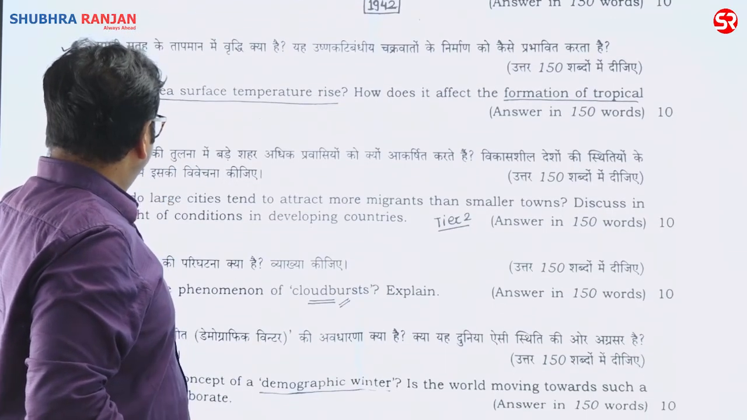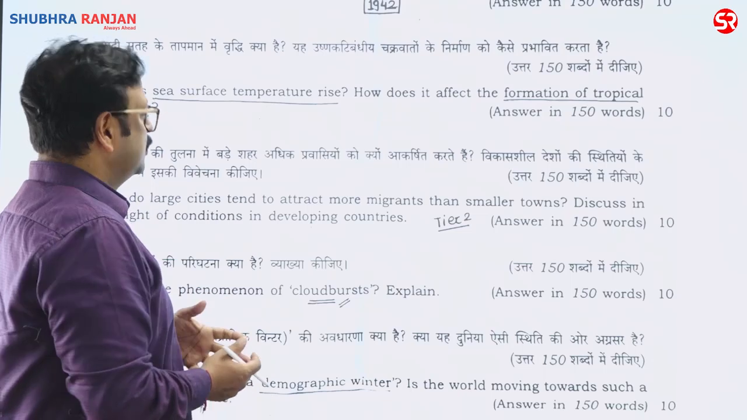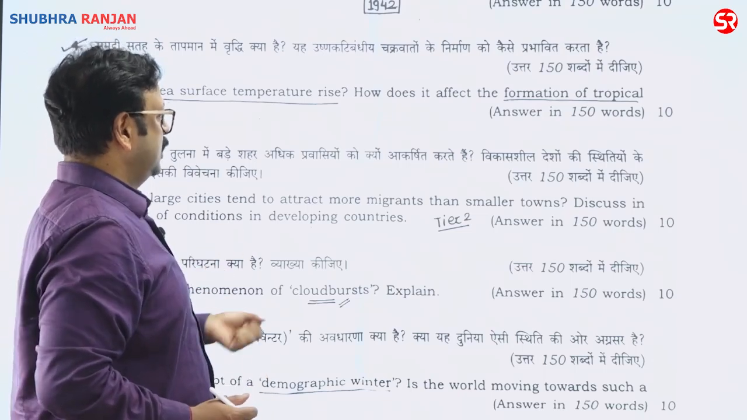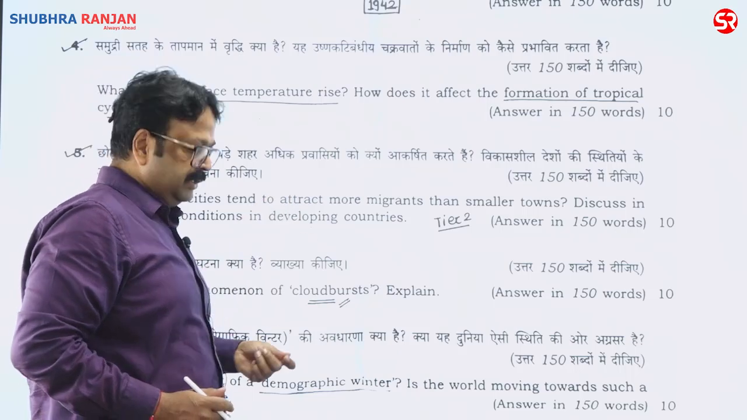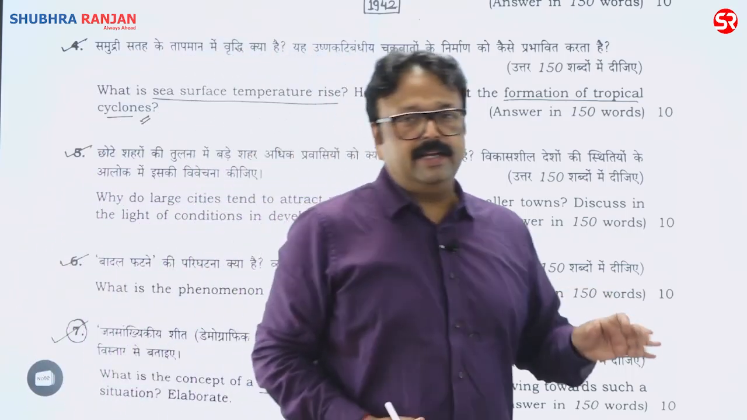Second one, why do large cities tend to attract more migrants than smaller towns? Discuss in the light of conditions in developing countries. Okay, so discuss in the light of developing countries.